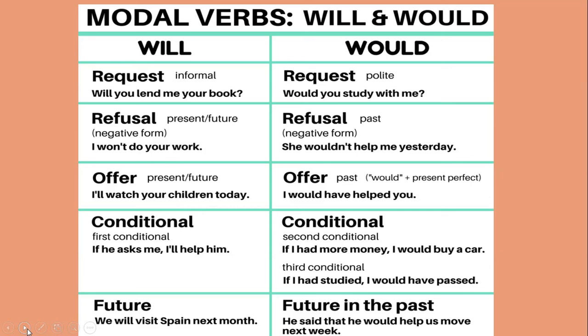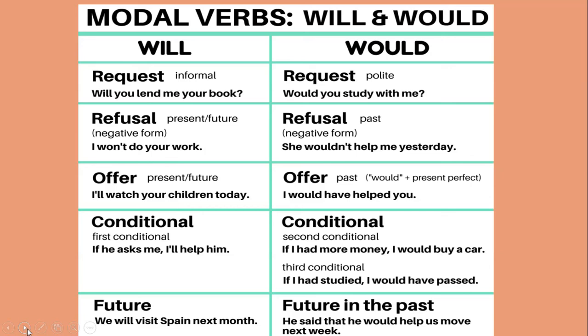And again we are using would in third conditional also. If I had studied, I would have passed. If I had studied. Now see the difference. In second conditional it was only simple past, but in third conditional it is past perfect. Had plus third form of verb. I would have passed. Again would plus have plus V3.